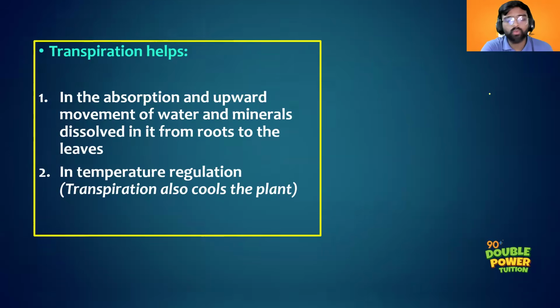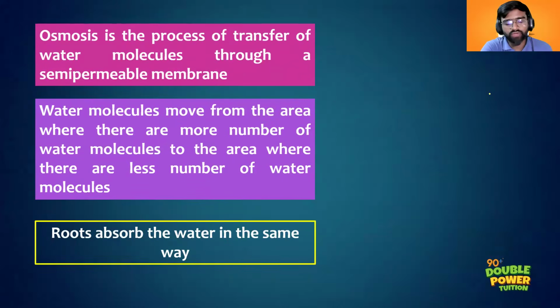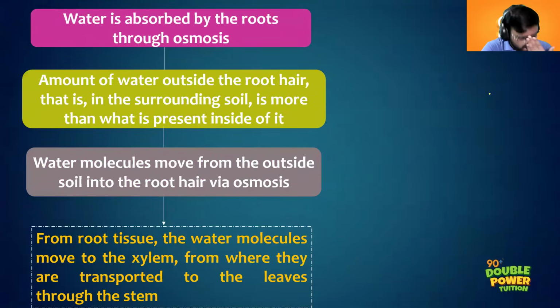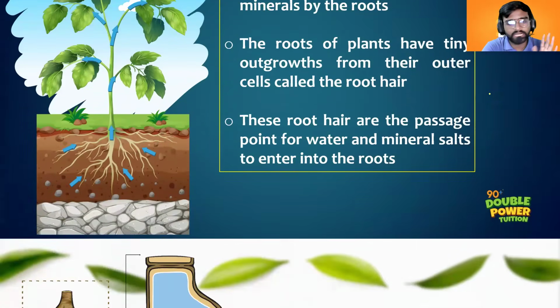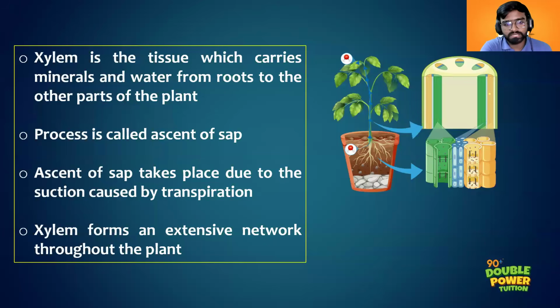It will help, yes, it will cool the plant. So these are the two functions of transpiration, right? Then after that we had discussed about xylem, right? This much points we had discussed related to xylem. The movement of water through xylem is called unidirectional. It is unidirectional, but there is a name for that movement, right?